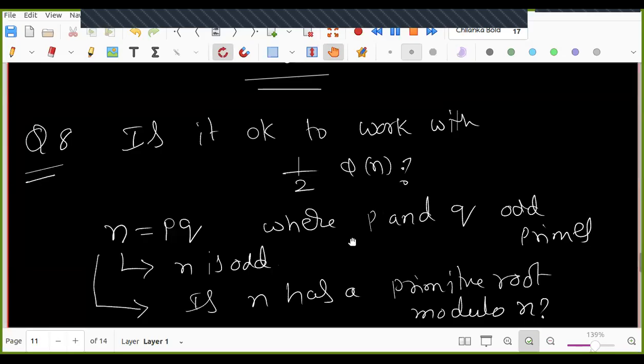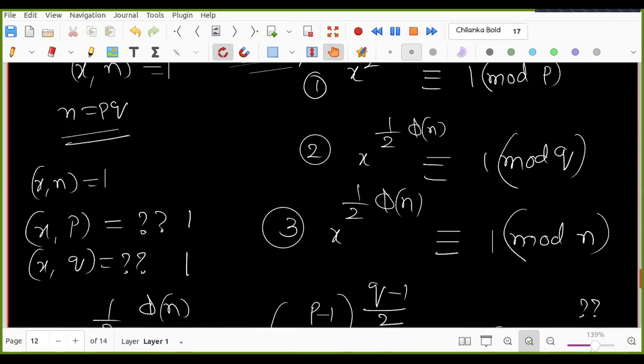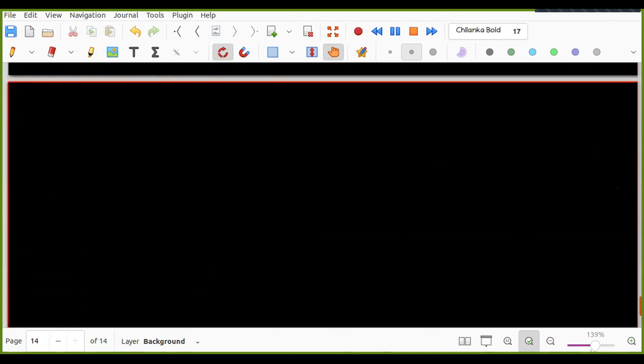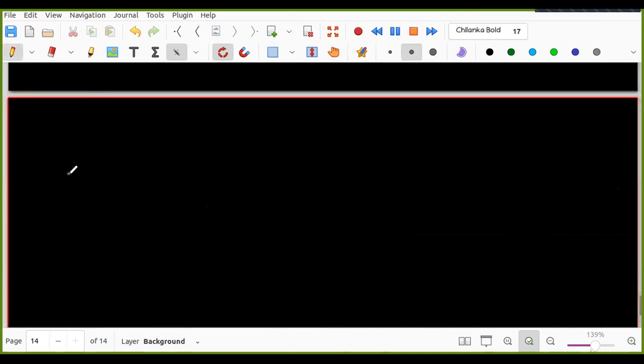Okay, let me share again. Yeah, a few more problems on the RSA crypto system. I gave you this part. Sometimes we should be careful. That is my question. Can you give me the number n such that phi of n is equal to 24, in the RSA crypto system only?